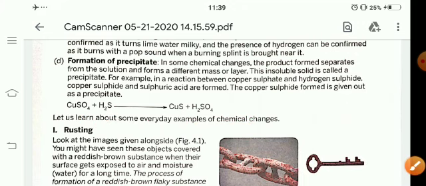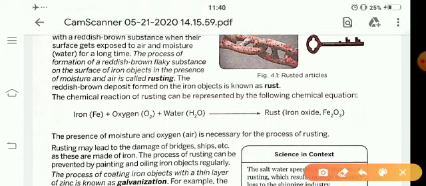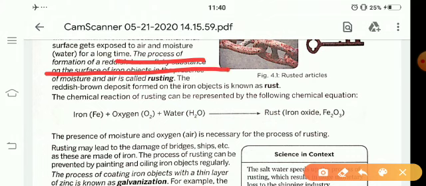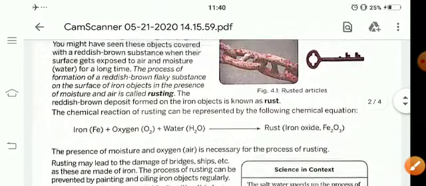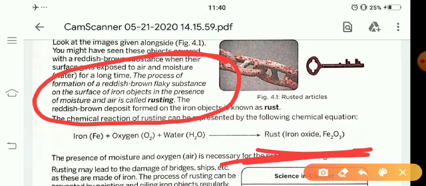Okay, next, rusting. The process of formation of a reddish brown flaky substance on the surface of iron objects in the presence of moisture and air is called rusting, and the reddish brown deposit formed on the iron objects is known as rust. Okay students, here example of rust, Fe2O3, iron oxide.